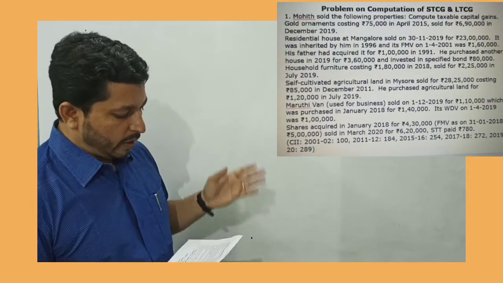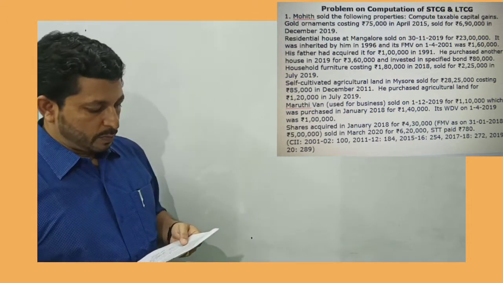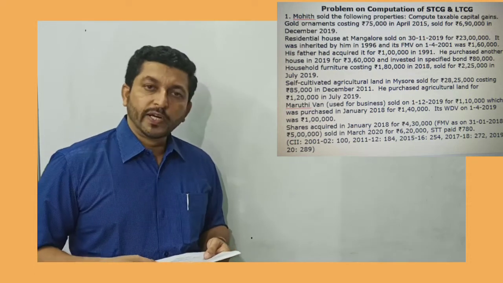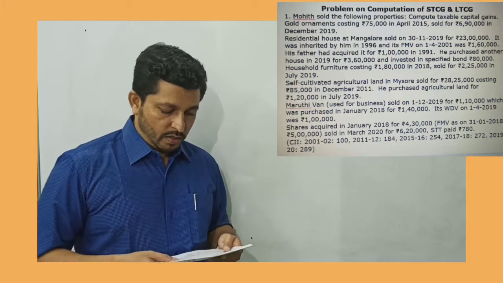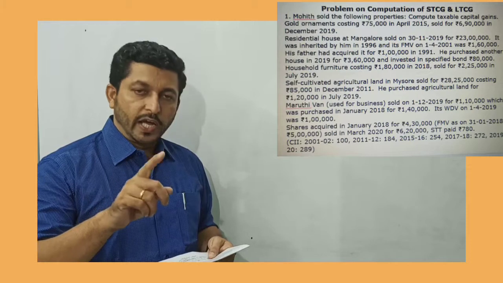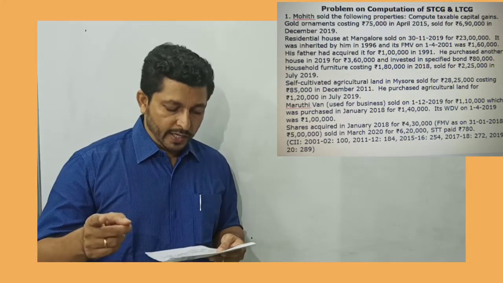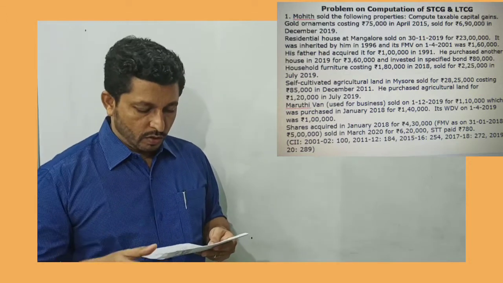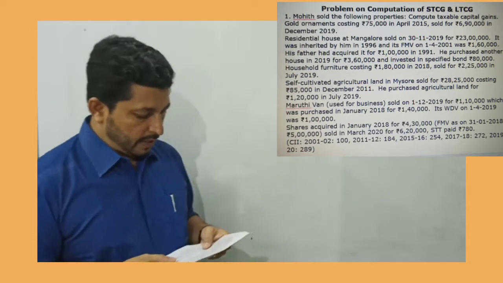Mohit sold the following properties. Compute taxable capital gain. The first property given is gold ornaments costing rupees 75,000 in January 2015, sold for rupees 6,90,000 in December 2019. So purchased in January 15, that is 2015-16, sold in the year 2019-20. So definitely the period of holding is more than 36 months, so we take the indexed cost of acquisition. It's a long-term capital asset.